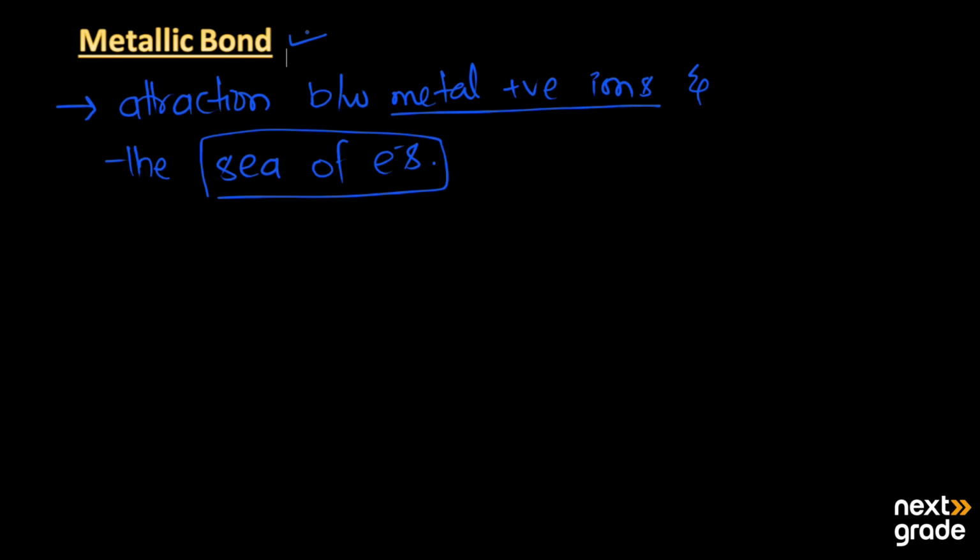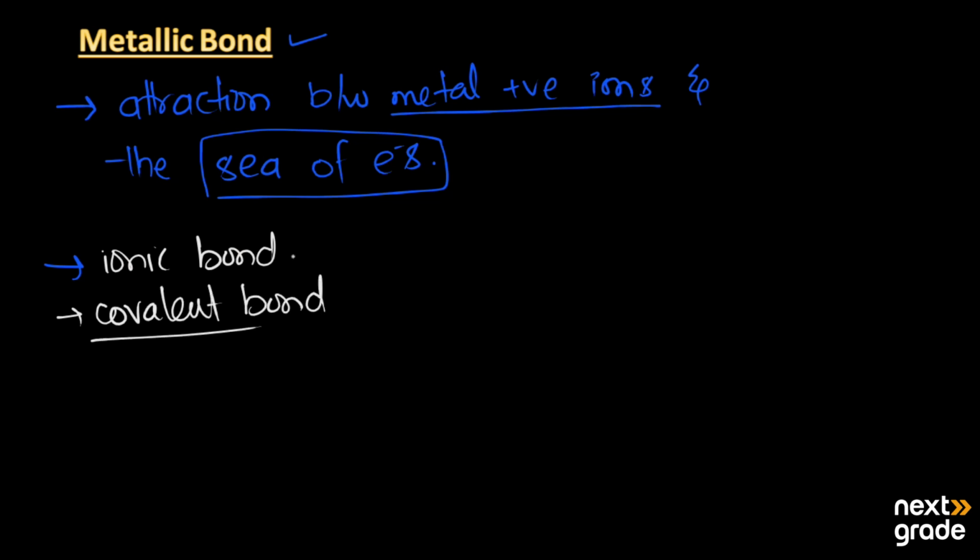The metallic bond cannot be explained on the basis of the ionic bond and not on the basis of the covalent bond. So this is a different type of bond. For example, we have learned that metals can lose electrons and are converted into cations.